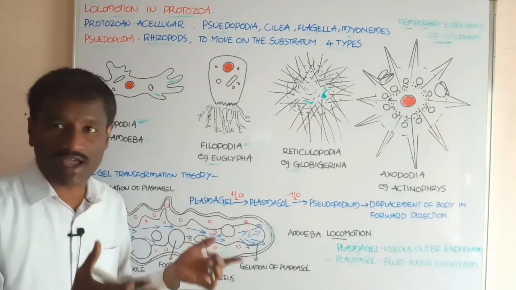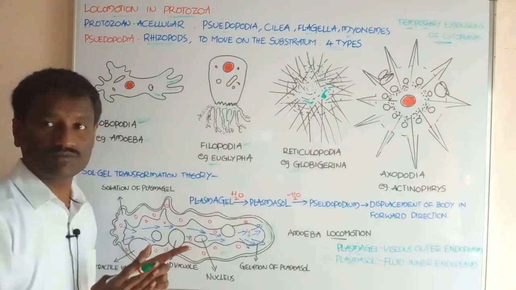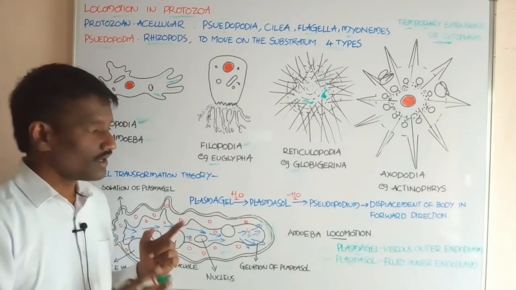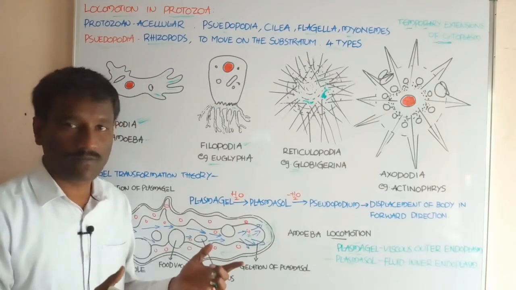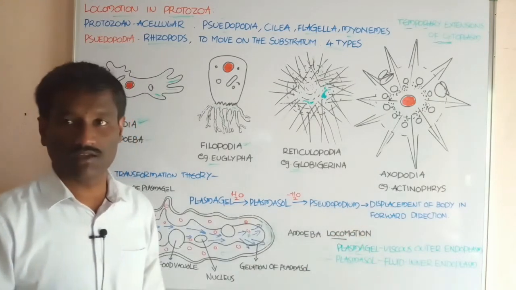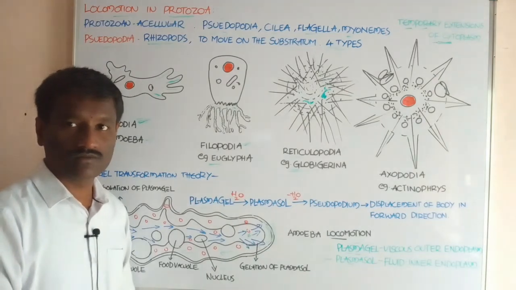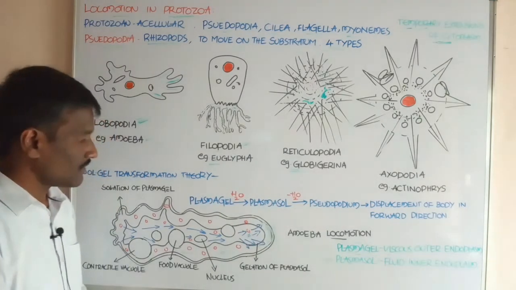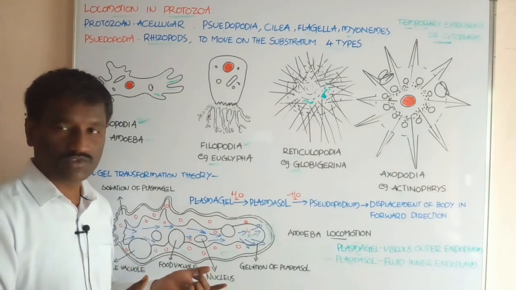At the same time, a pseudopodium develops. This pseudopodium helps in displacement of the body in the forward direction. Okay students, that is the Sol-Gel transformation theory.